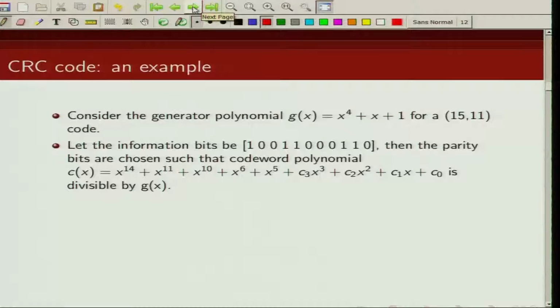Let us assume those 11 information bits are given by 1 0 0 1 1 0 0 0 1 1 0. So these are the 11 information bits.